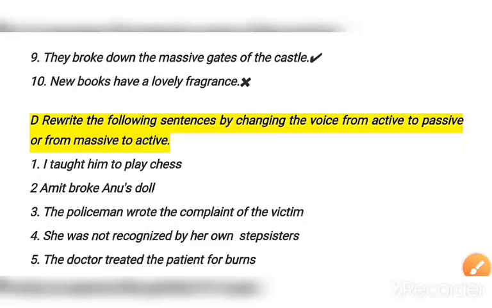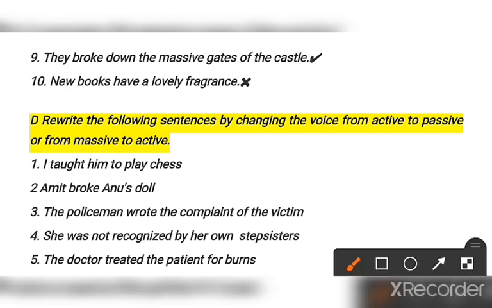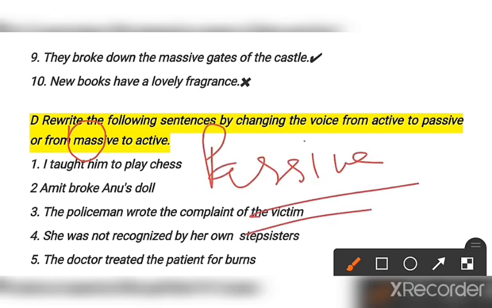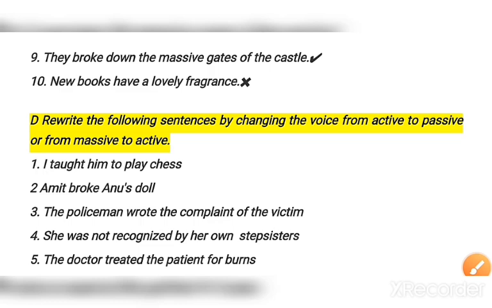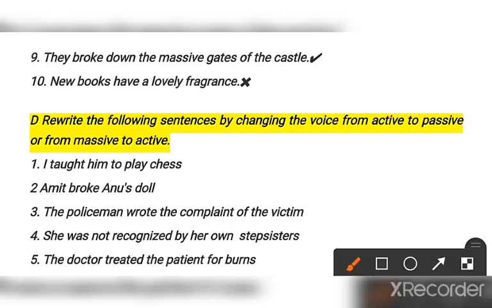Okay, now last exercise D. Rewrite the following sentences by changing the voice from active to passive or passive to active. Okay, passive. So I will explain one or two sentences, then all the things have already been explained to you. So directly I will give you the answer. Clear? I taught him to play chess. Very simple, it is an active sentence. Okay, active sentence, taught is given. So you can write that